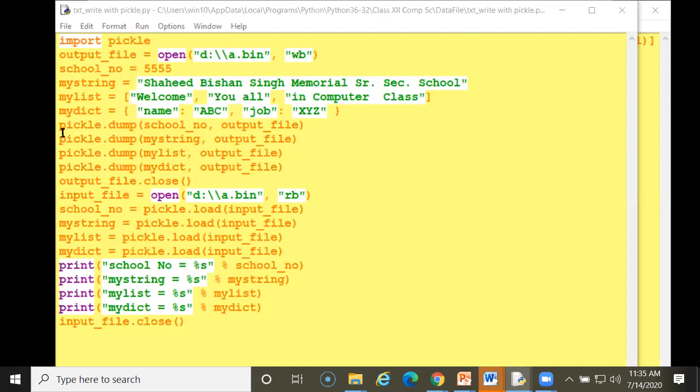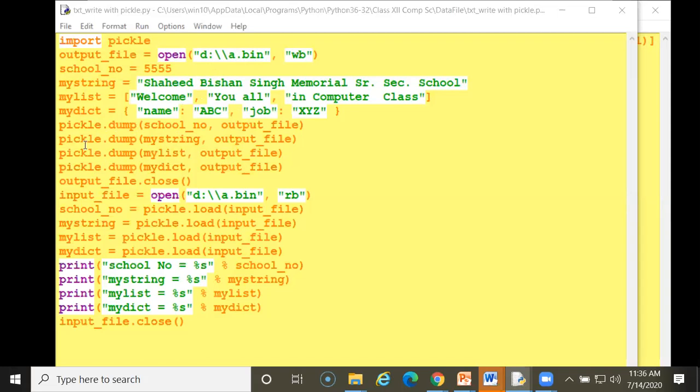Now I am using pickle.dump. What is the use of this? This initializes an object, serializing it with the dump function. Here I am using school_number, comma, output_file. What is output_file? Whatever file I am opening, that output file will be assigned. This will be assigned to this file, where I am assigning the object, file name A.